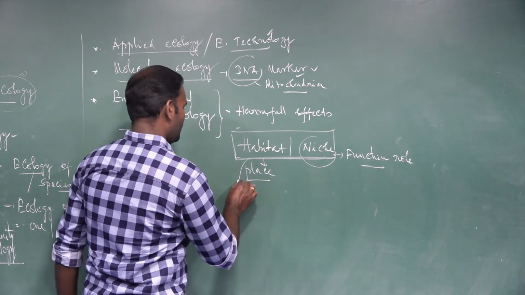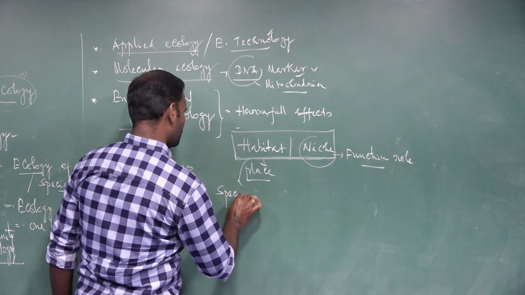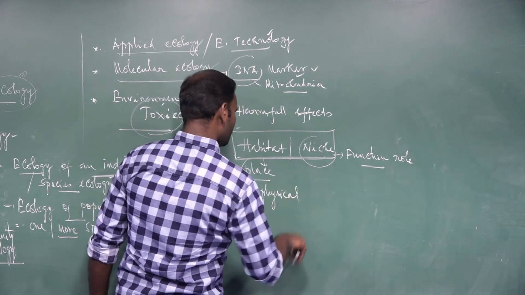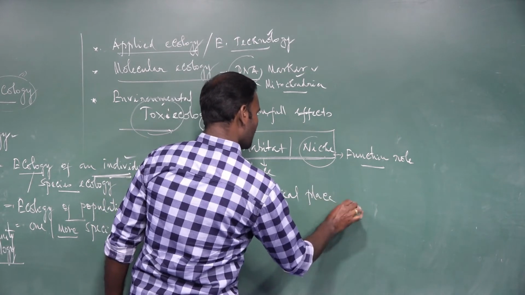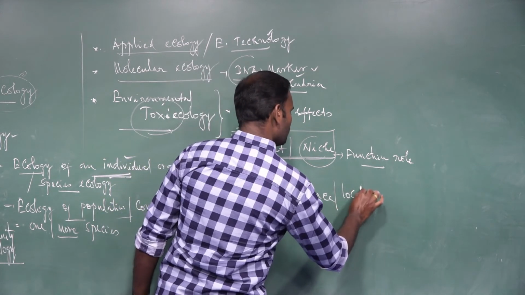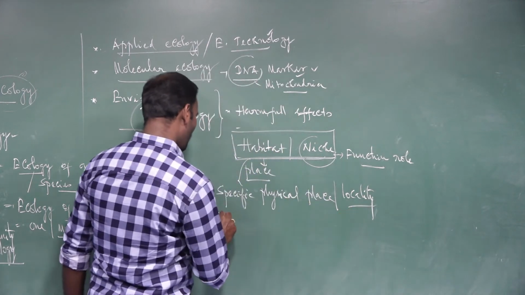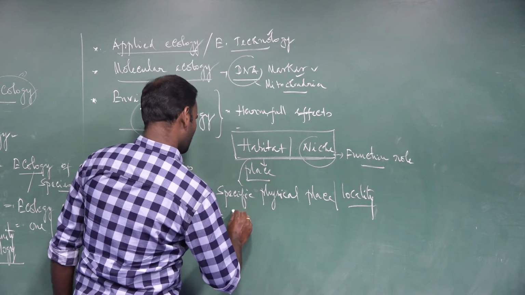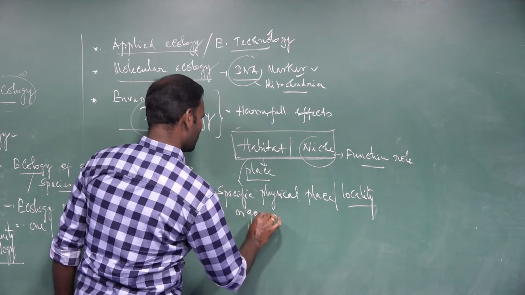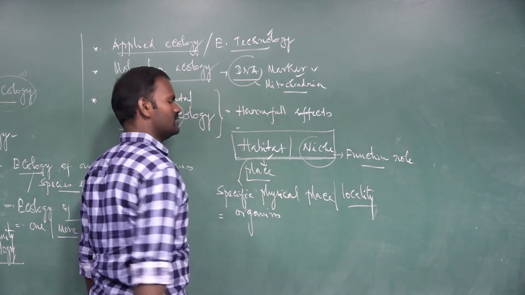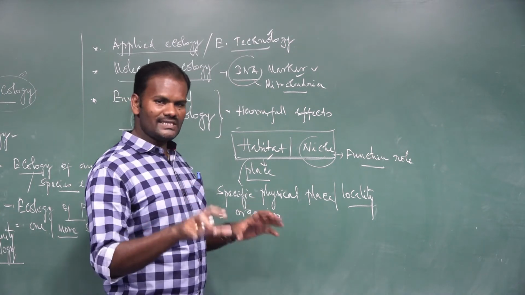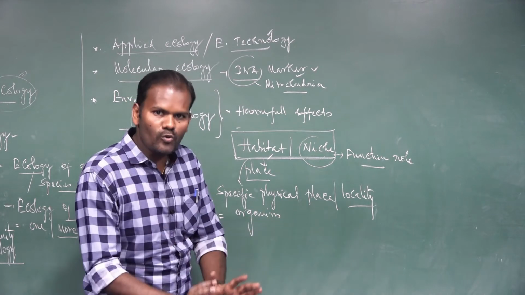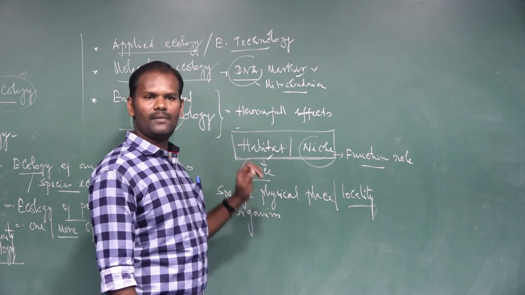Habitat is a specific physical place or locality occupied by the organism. Physical places, specific physical places, nothing but the area in the environment occupied by the organism. These are called habitat.